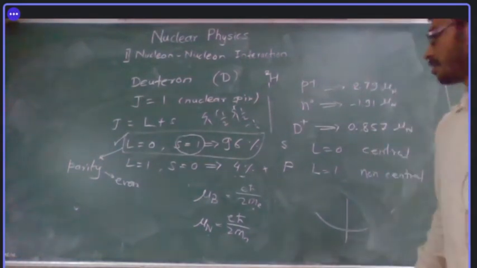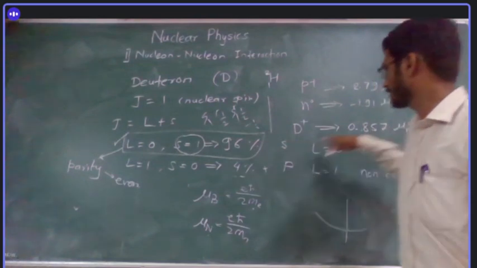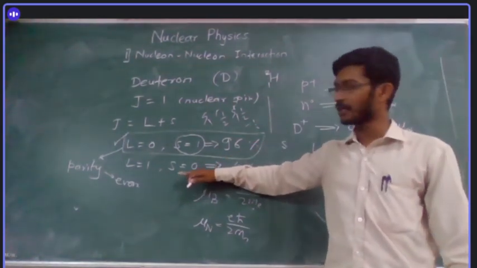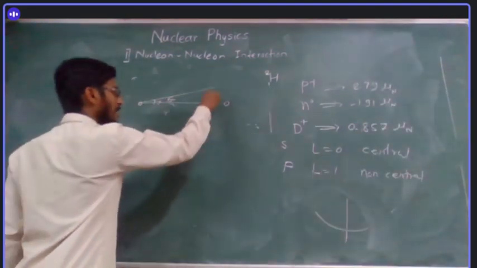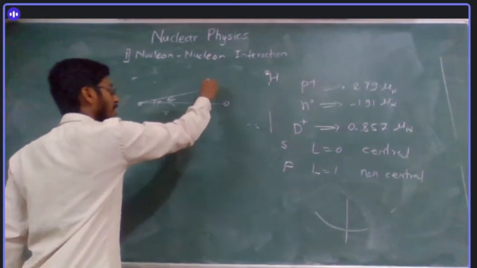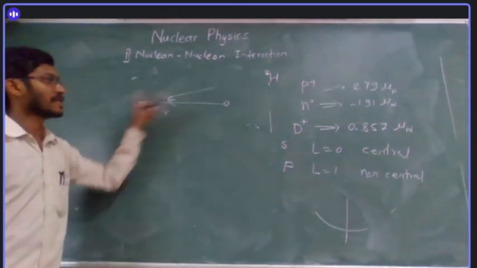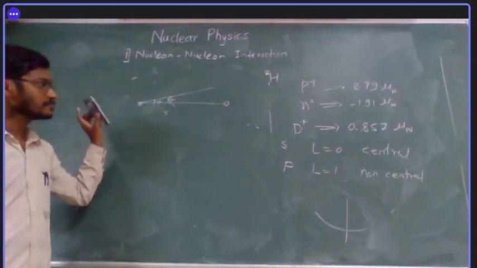As I was saying, this state is spherically symmetric, or central, and this has some non-central part because it is not spherically symmetric. So even if the distance from here to here is the same and from here to here is the same, the angle or direction is different, and that's why the force will be different. So that's why we call this non-central.